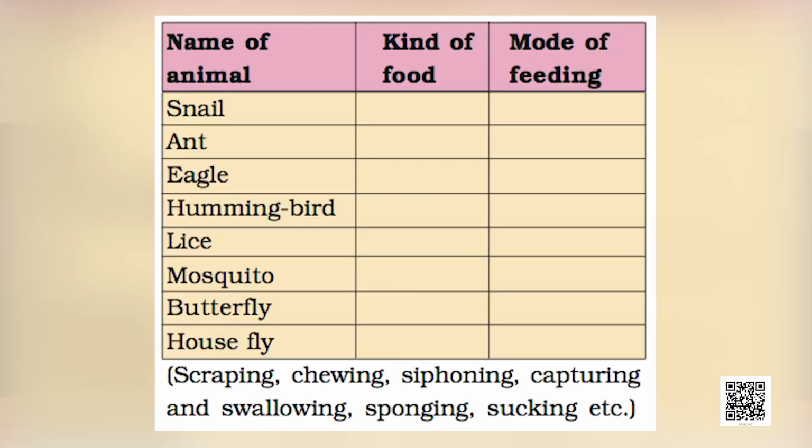Here you can see a table with a list of animals. Write down your observation in the given table. You may find the list of modes of feeding mentioned in the examples, such as scraping, chewing, brewing, capturing, swallowing, sucking, etc.